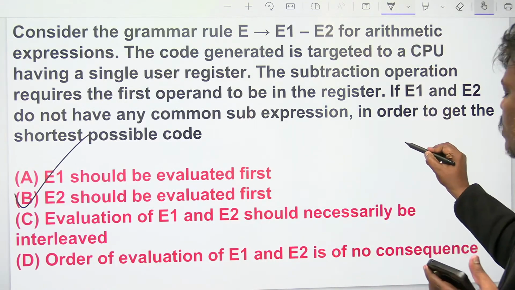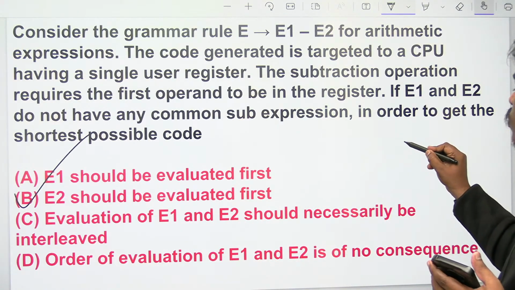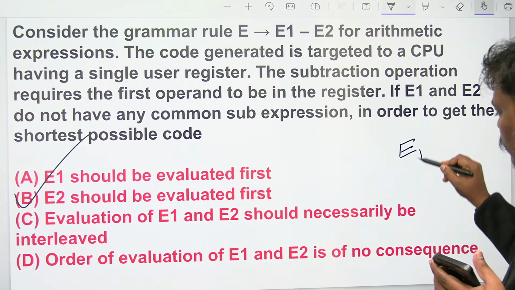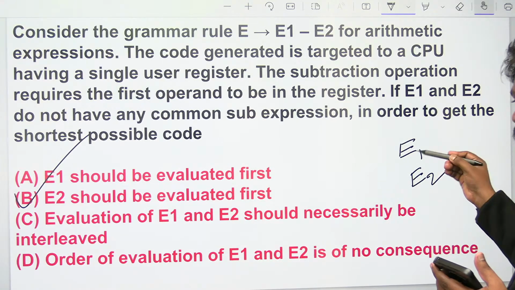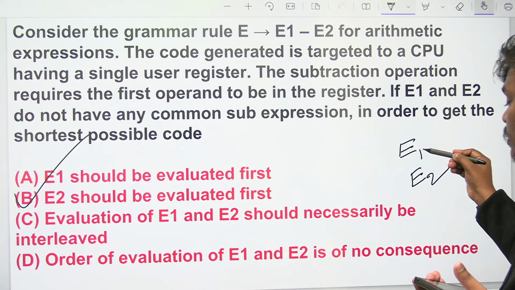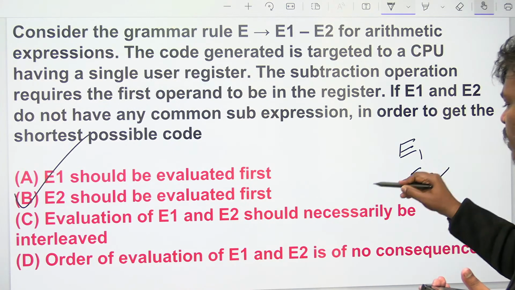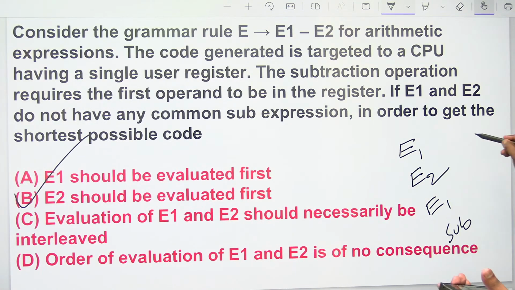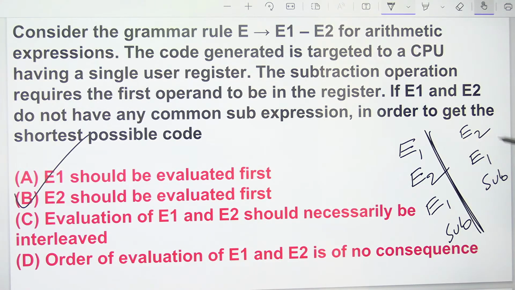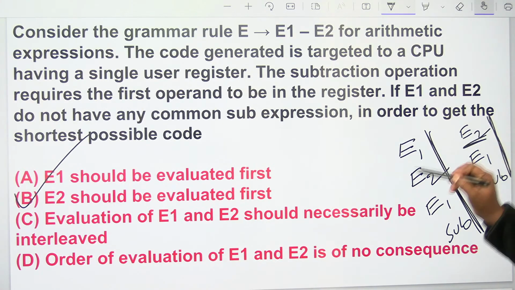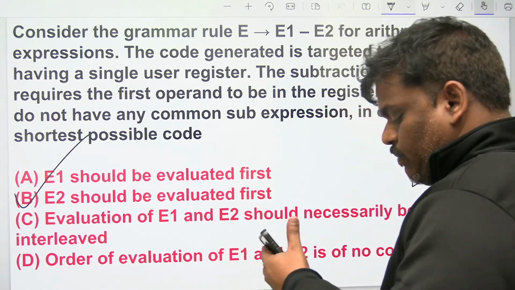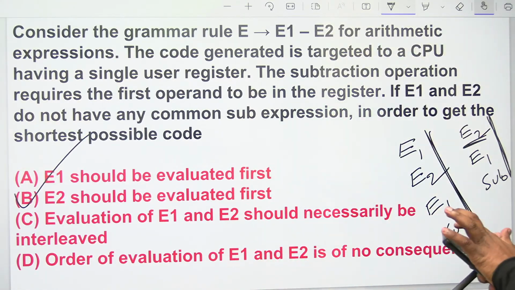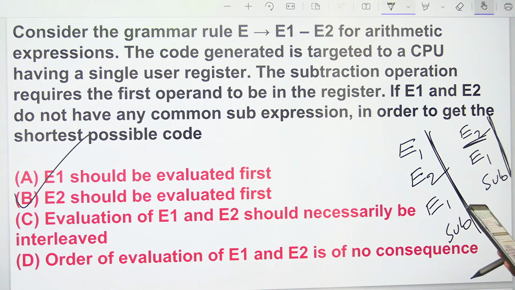Suppose you do E1 first, then after E1 you should do E2 again. What is the meaning? E1 went to the main memory, and again E1 has to come back, then subtraction. Suppose you do E2 first, then E1, then subtraction. If you see here, the first approach is 4 lines of code, while here it is only 3 lines of code. So do E2 first.